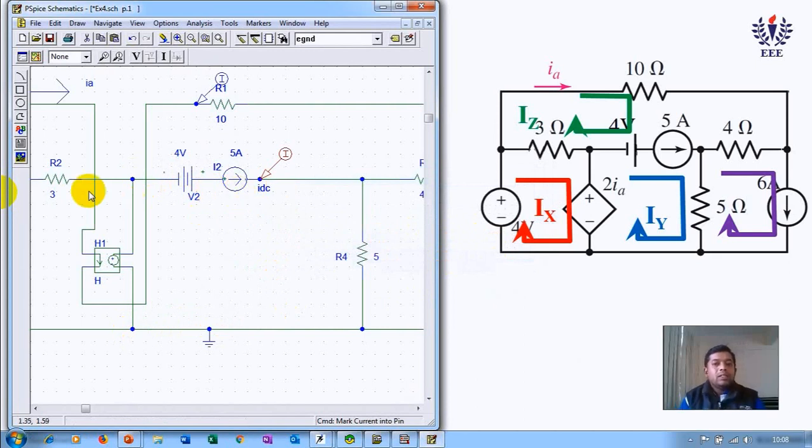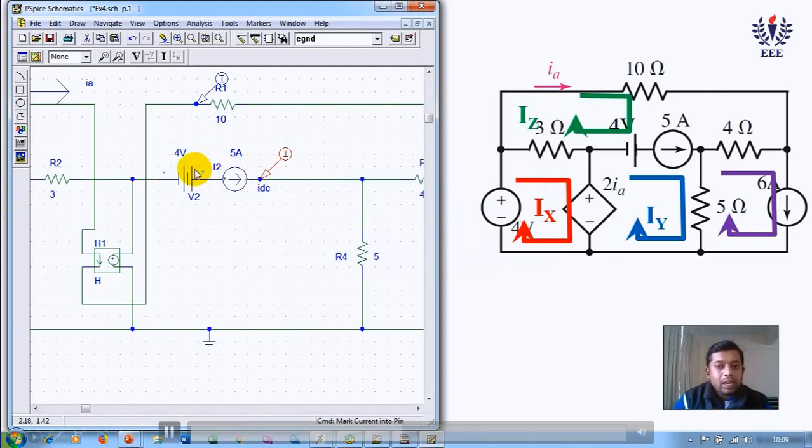Which current is it? Is it IZ minus IX or IY minus IZ? So if I place the current marker at this junction here, this node, I'll get IZ minus IY, because we know it will give me the current from right to left. So this orientation of current is IZ minus IY.